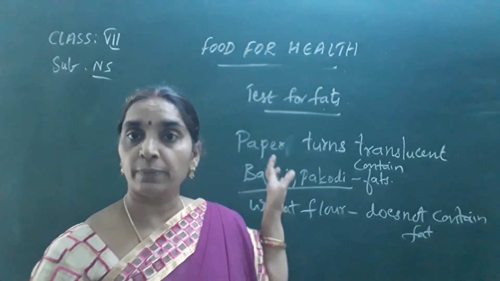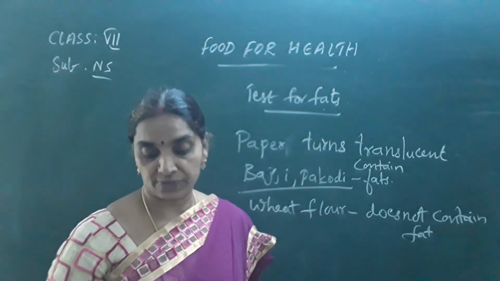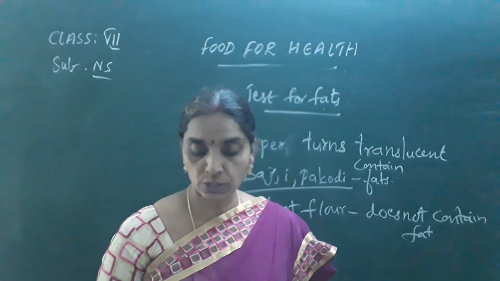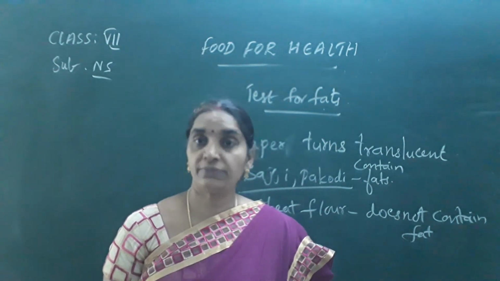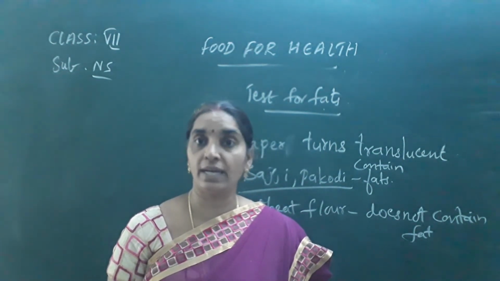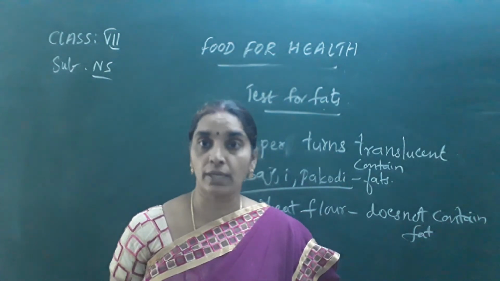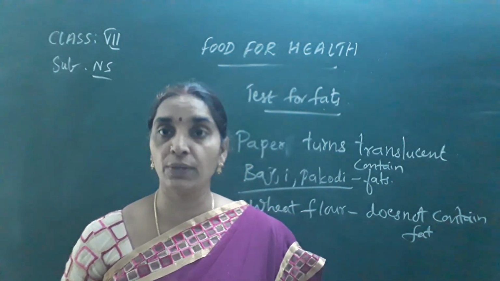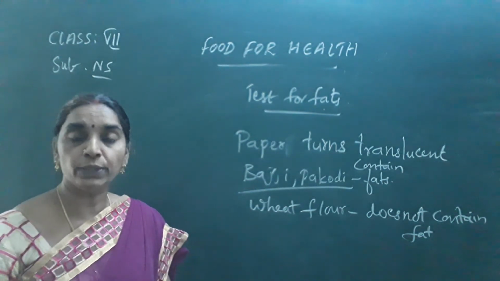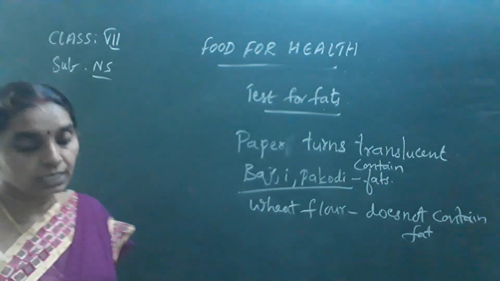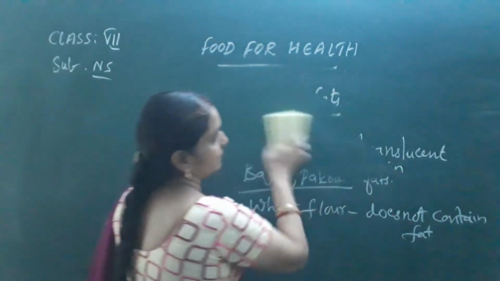Okay, so this is a confirmation test for fats we have seen. And next, make a list of items which are rich in fats, as I said earlier: butter, the oils, vanaspati, dalda, ghee, all these which are rich in fats, we can give as a list of items. Okay, so next question, why do the elders suggest us to take the green leafy vegetables?